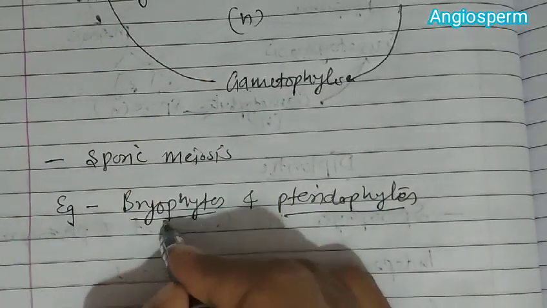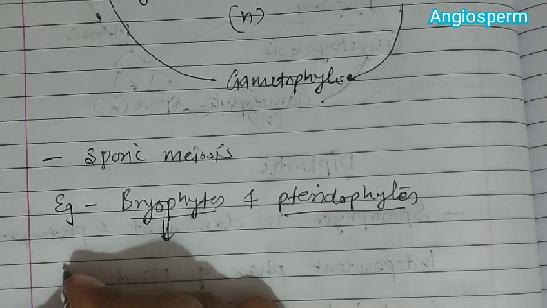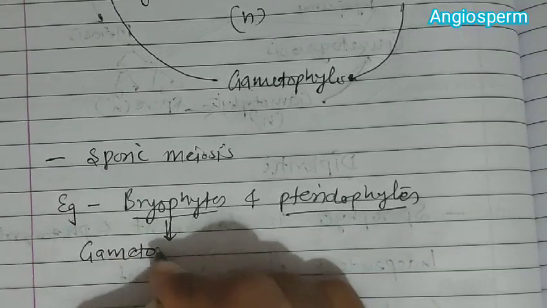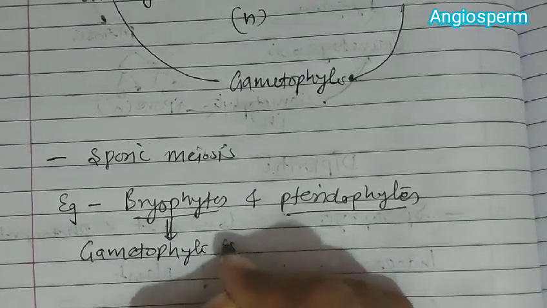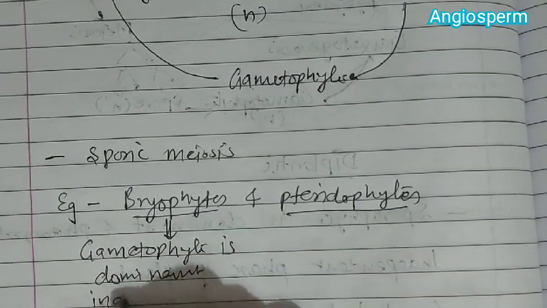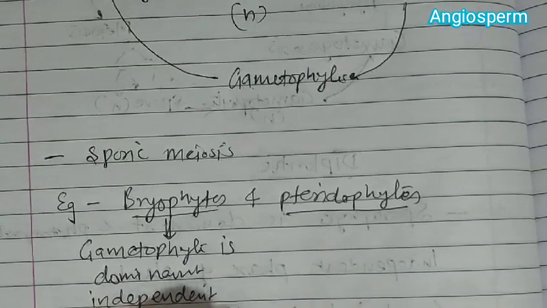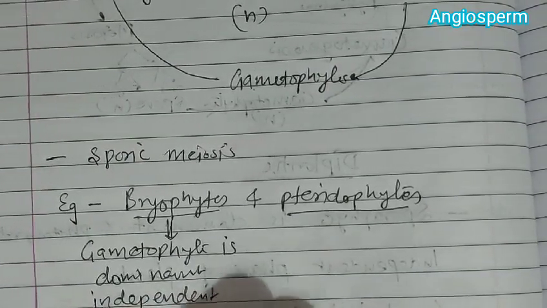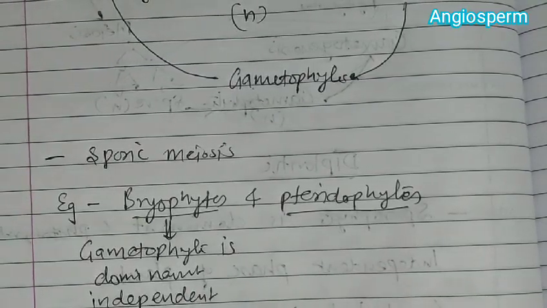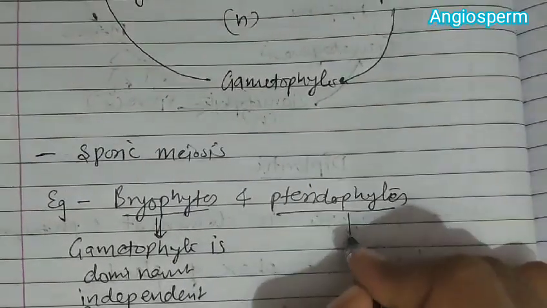When we talk about bryophytes, we know that the dominant independent phase, the thalloid or erect phase, is represented by the haploid gametophyte. So in bryophytes the gametophyte is the dominant, independent, photosynthetic, thalloid or erect phase.